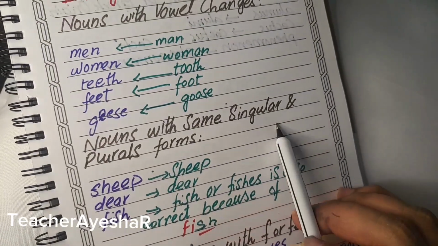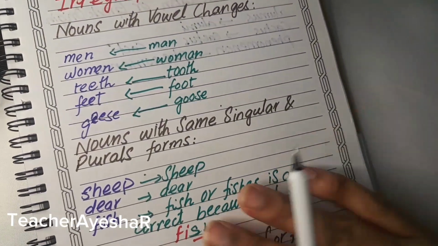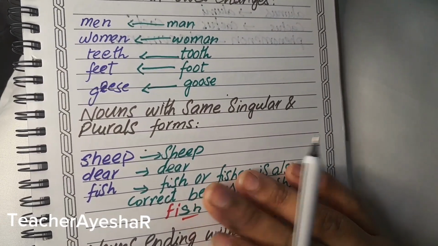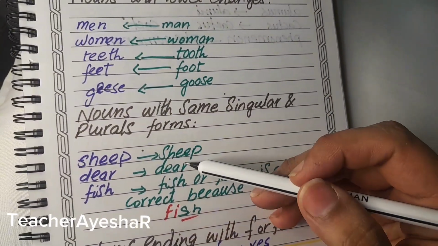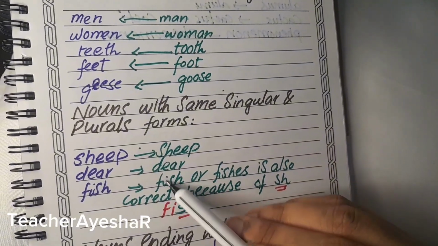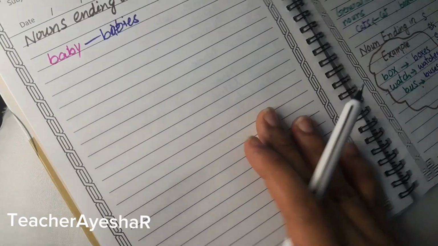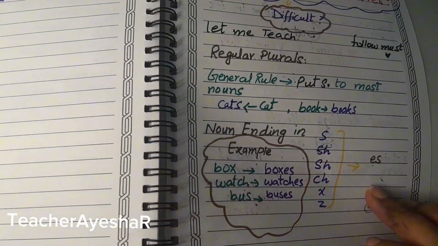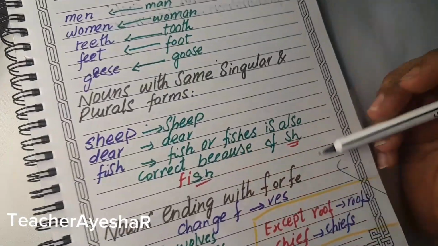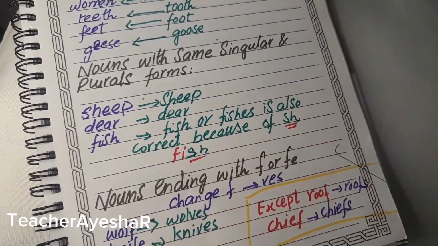Nouns with the same singular and plural forms. Now here there are some words where the singular and plural are the same. That is sheep, deer, fish. You can say fish or fishes also, because I told you sh you have to replace with es. So now here you will write sheep for sheep, deer for deer, fish also you can say fish, but also fishes.